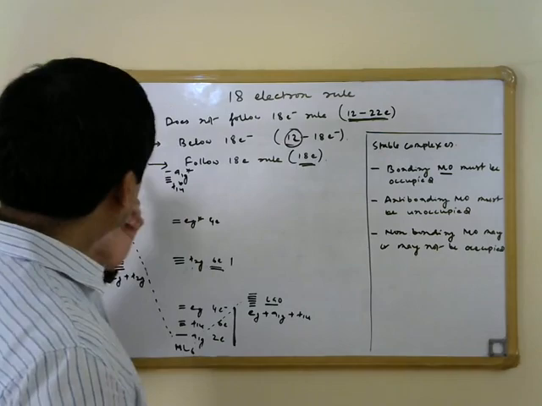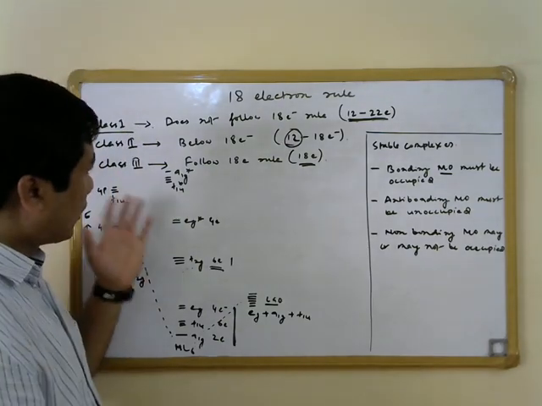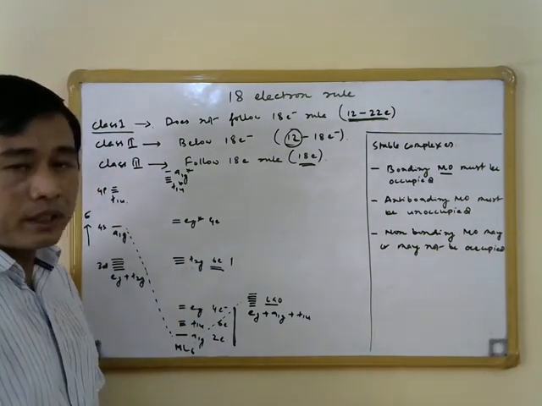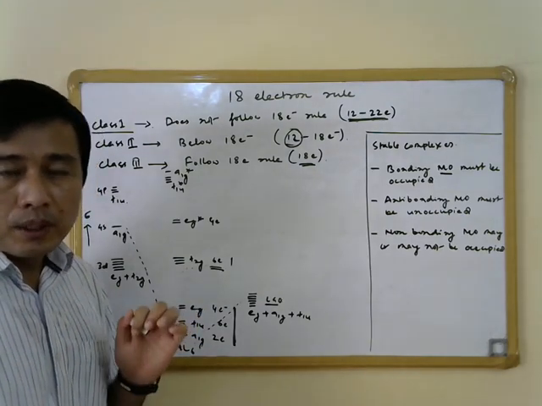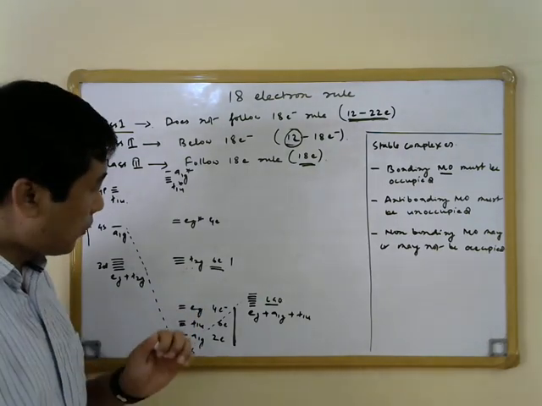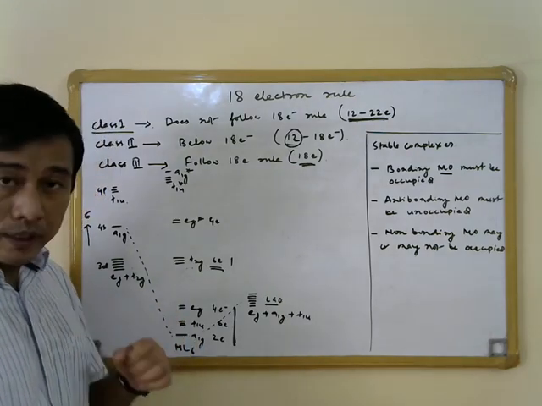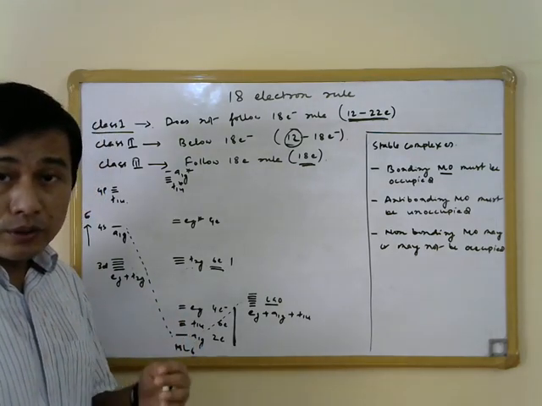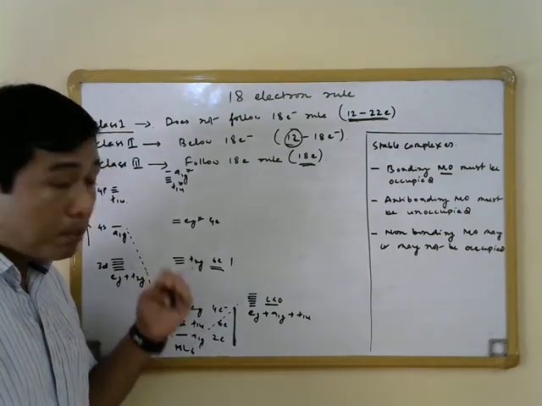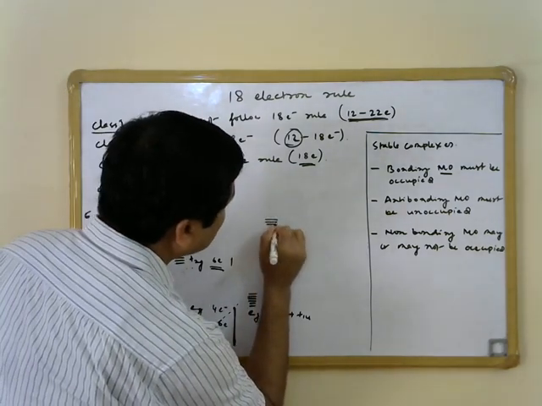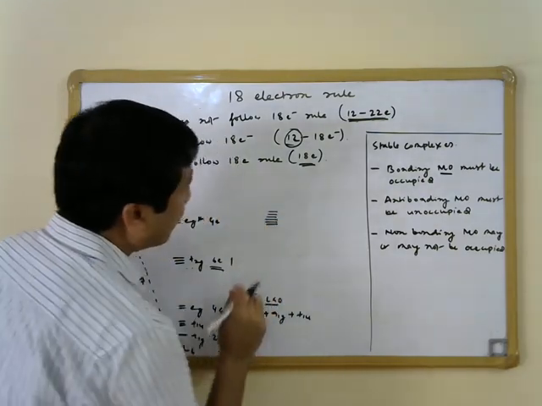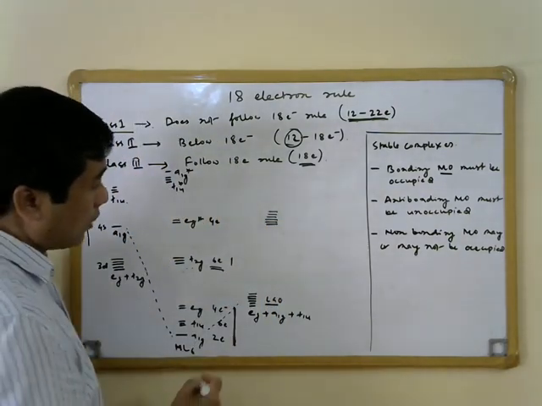Now let us go to the third class of complexes, which strictly follow the 18 electron rule. These complexes are formed by pi acceptor ligands. If we look at the molecular orbital diagram for octahedral complexes with pi acceptor ligands, we see that the pi bonds are formed by empty orbitals.